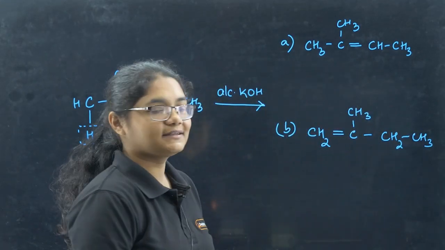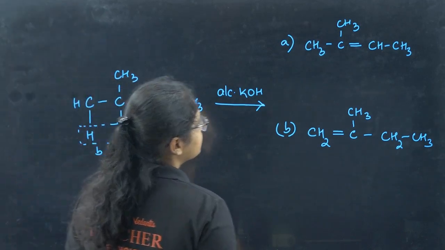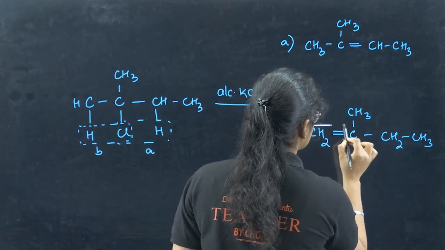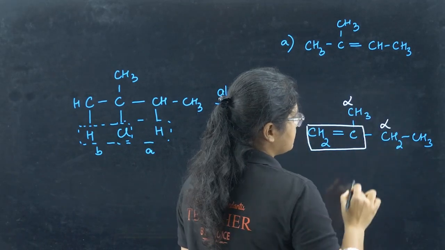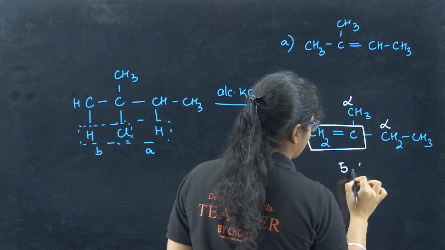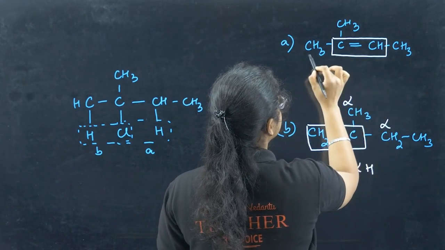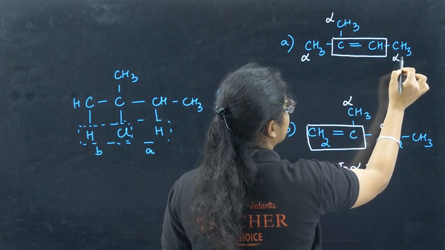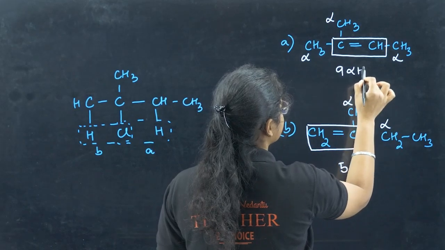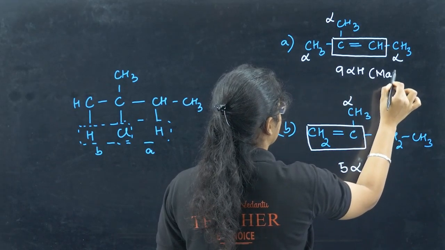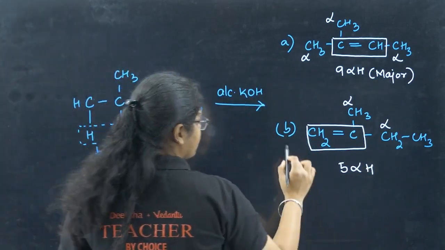Okay, now let's see the alpha carbon. If I consider this double bond, this is my functional group. So this is alpha carbon, this is alpha carbon. So total 3 and 2, I have 5 alpha hydrogens. Now here if I consider, this is the alpha carbon, this is the alpha carbon and this is the alpha carbon. So I have how many? 3, 3, 3, 9 alpha hydrogens. So definitely this is the major product, right? So this product will not form. A will be the major product, right?